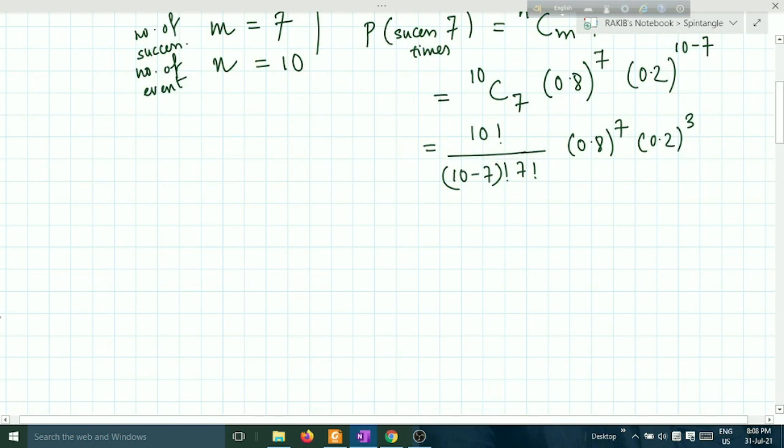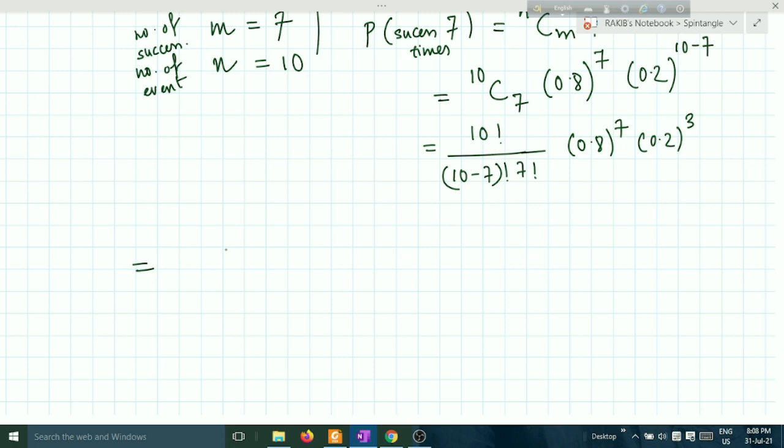Now this is an easy calculation to you, I think. 10 factorial, you can calculate in your calculator. In the JEST examination, you will be allowed to take your calculator, if it is non-programmable. Try to solve in your mind, but I do not have much time since I am making a YouTube video, so I am calculating it in an easier way.